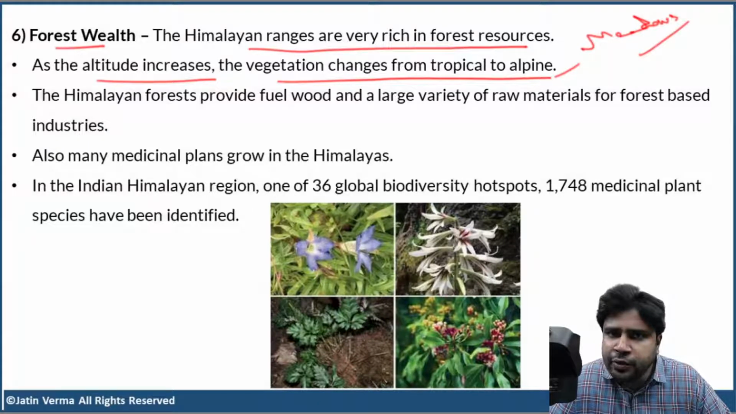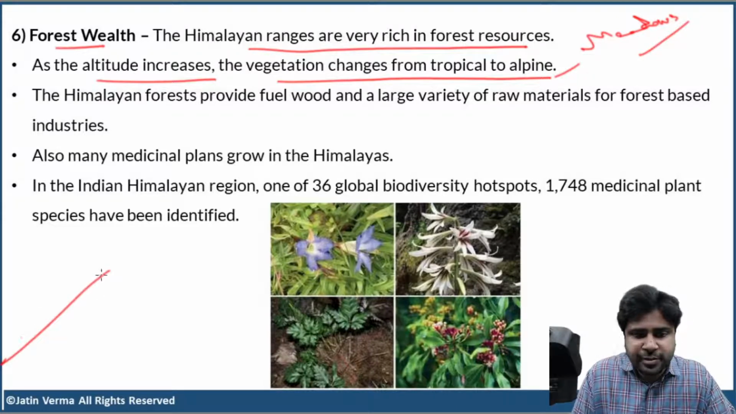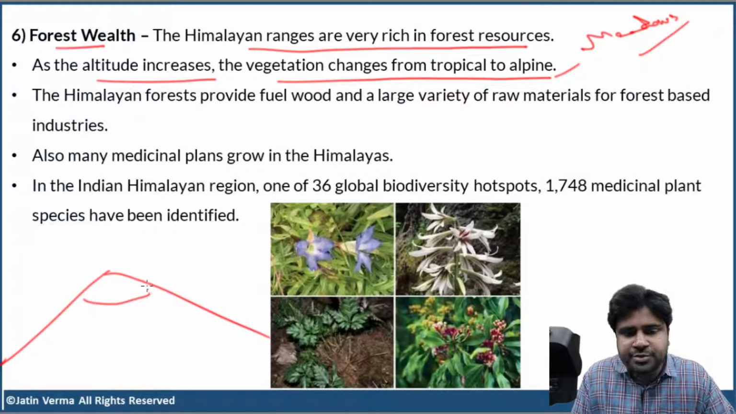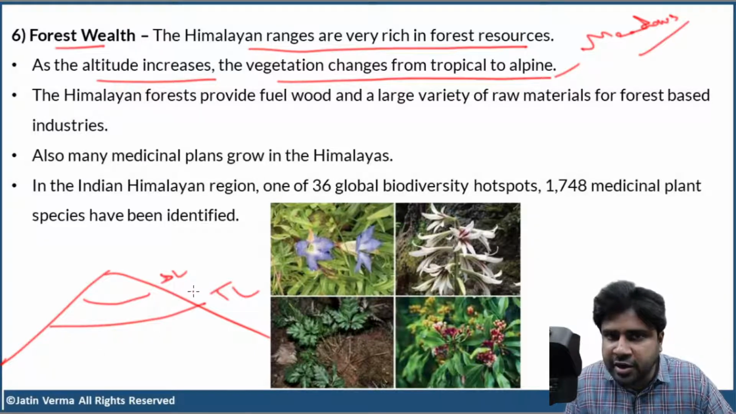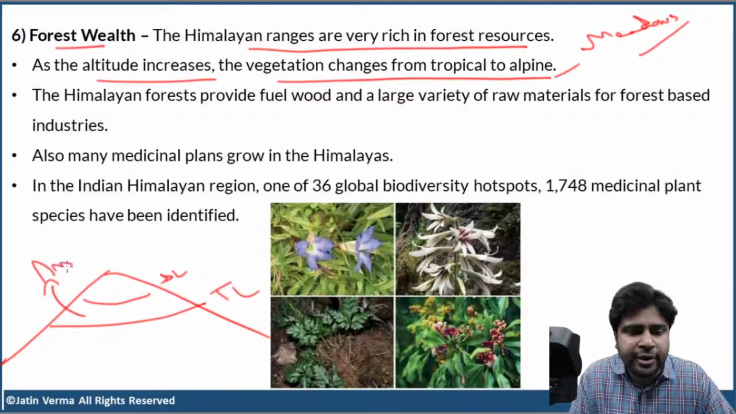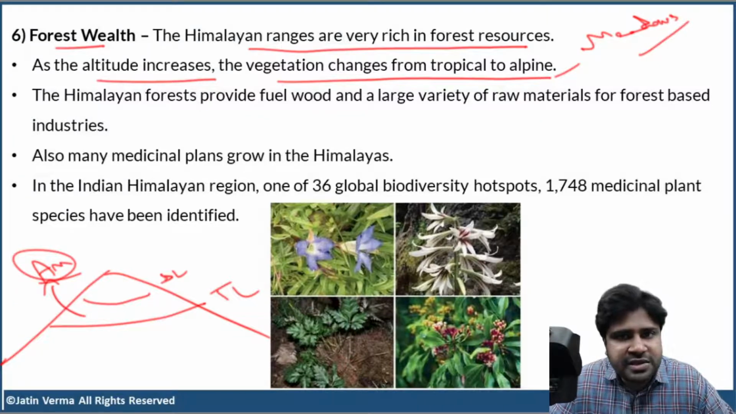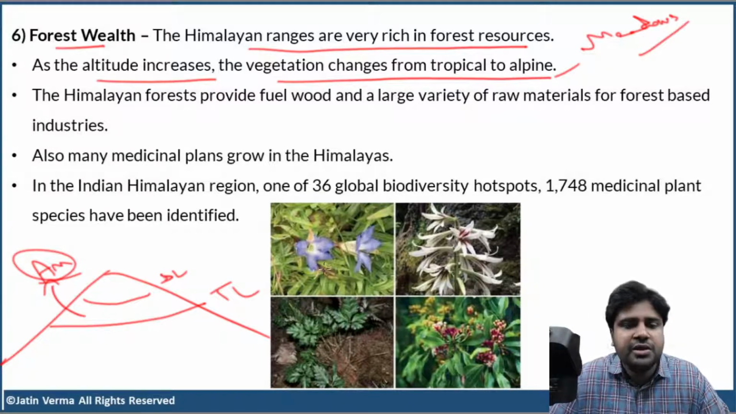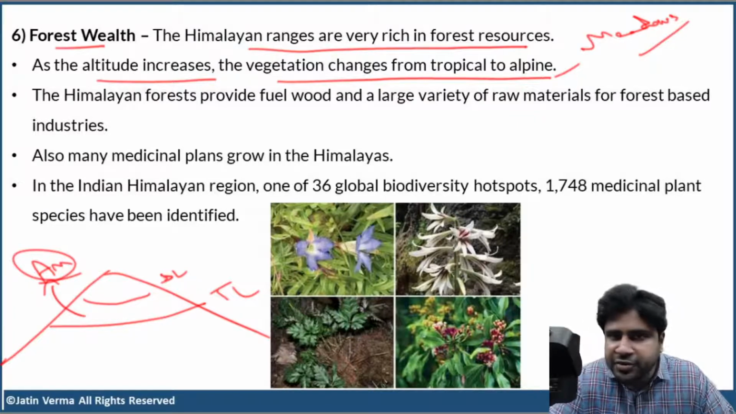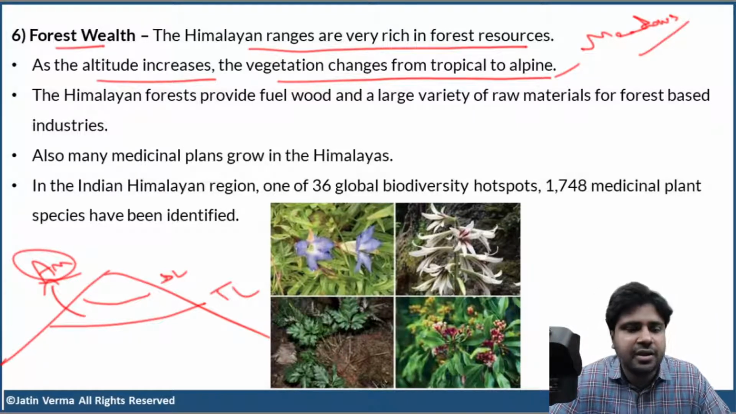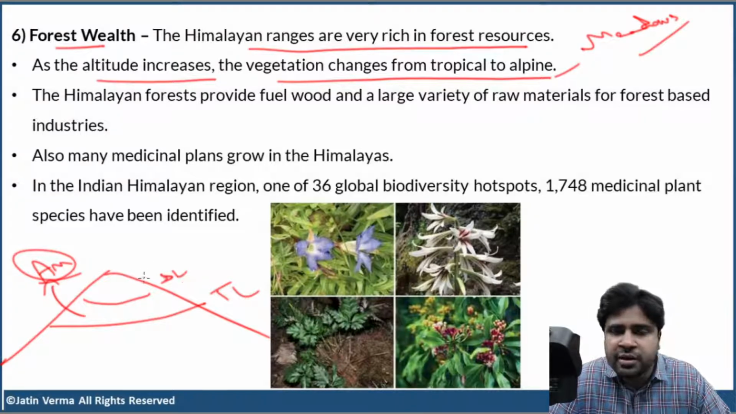What do you mean by alpine meadows? Alpine meadows exist between the tree line and the snow line. Just imagine a mountain. Up to here you have snow, so this is the snow line. Until here trees can go, so this is the tree line. In the middle you have alpine meadows. Meadows are large areas covered by grasses and very short soft plants. What do I mean by soft? They don't have any wood. So meadows means large areas covered by soft grassy vegetation. As simple as that: tree line, alpine meadows, and then snow line.